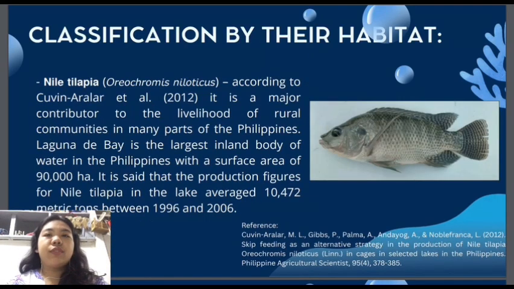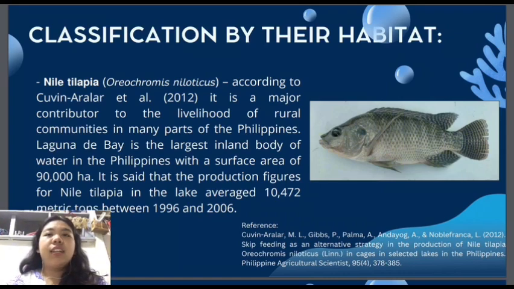So for the next freshwater organism, we have the Nile tilapia or Oreochromis niloticus. According to Cuvin-Aralar et al. 2012, it is a major contributor to the livelihood of rural communities in many parts of the Philippines.